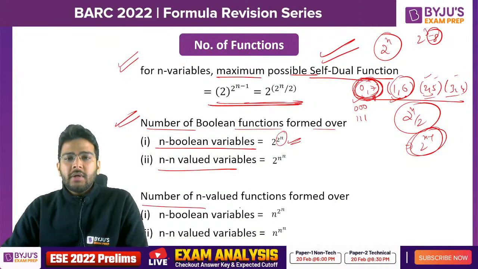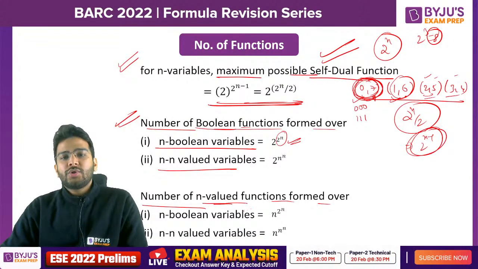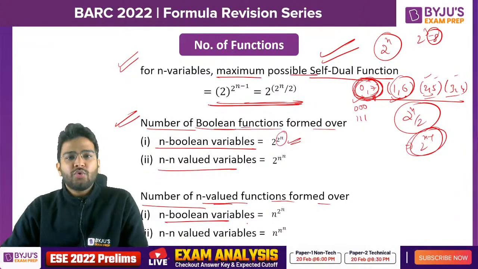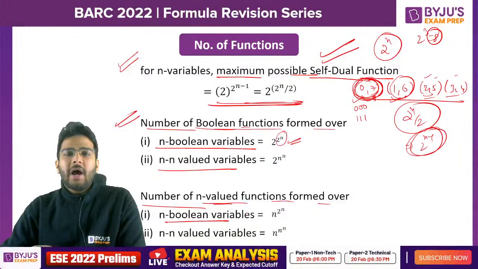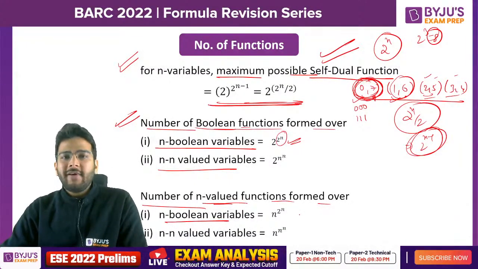Clear? Now if we want to find n-valued functions, here we were talking about Boolean functions, but now we are talking about n-valued functions. So in that case, if you have n Boolean variables, 2 raised to the power n combinations, each combination you can map to 1 out of n. That means you have n choices. So n raised to the power 2 raised to the power n.